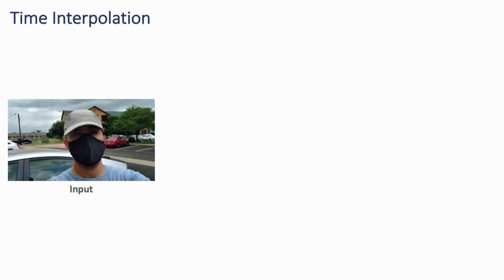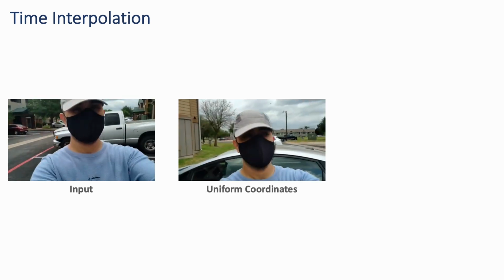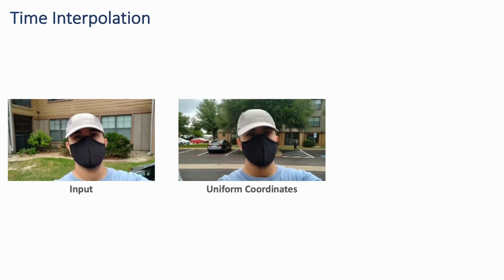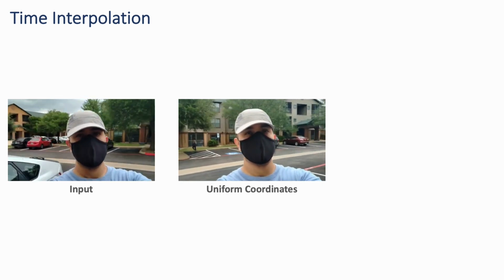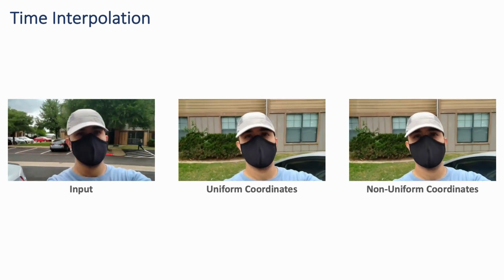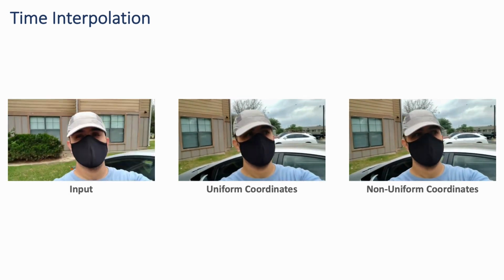We show the visual comparisons on a real example. For uniform coordinates, the interpolated video contains significant artifacts and the video jumps during large motion spikes. Our approach using non-uniform coordinates generates a smooth interpolated video. Now let's take a look at some of the results. We show a few comparisons here, but more visual and numerical results can be found in the paper.